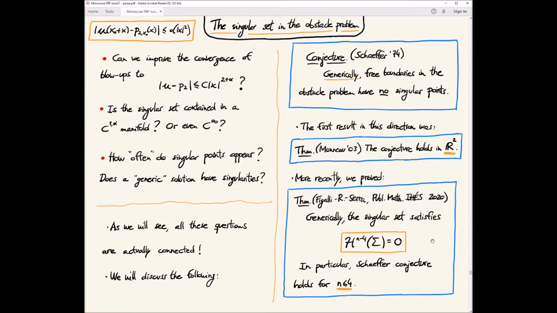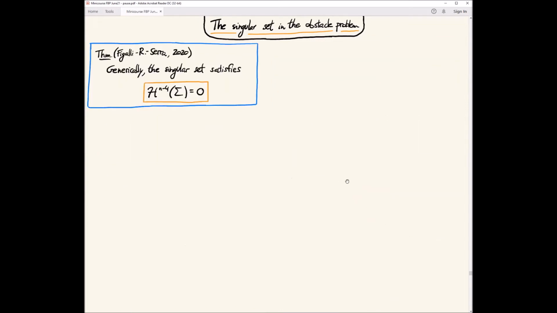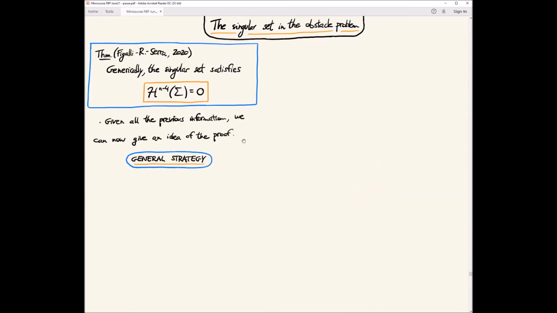Okay, and then you get that the singular set is small. So let me give a bit of an idea of the proof of this result. The published version is 112 pages, so of course it's impossible for me to give even a general idea of all parts of the proof. But I will say what the ideas are of some parts of the proof that are easier to follow,